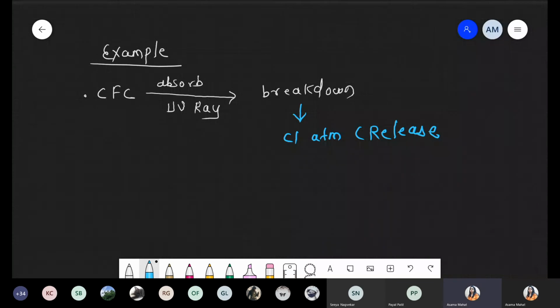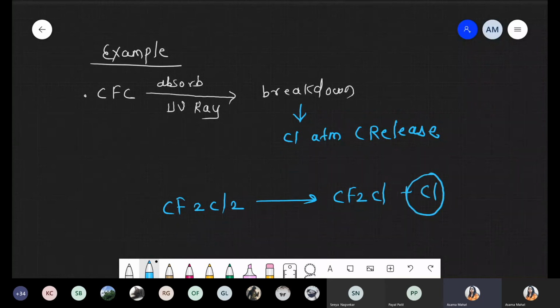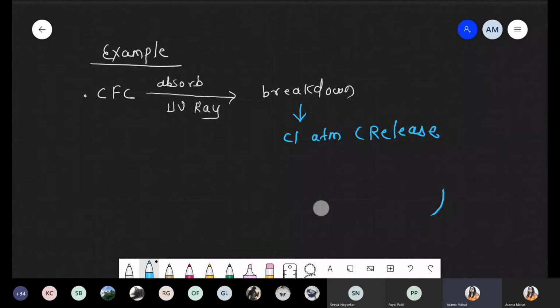We are not writing the full reaction, but chlorofluorocarbon has the formula CF2Cl2. When it absorbs UV light, it will be converted into CF2Cl plus Cl. That Cl becomes a highly reactive, hazardous substance. We just want to discuss that when chlorofluorocarbon absorbs UV light, it undergoes breakdown, and after this breakdown it releases the chlorine atom. So up to here, okay?